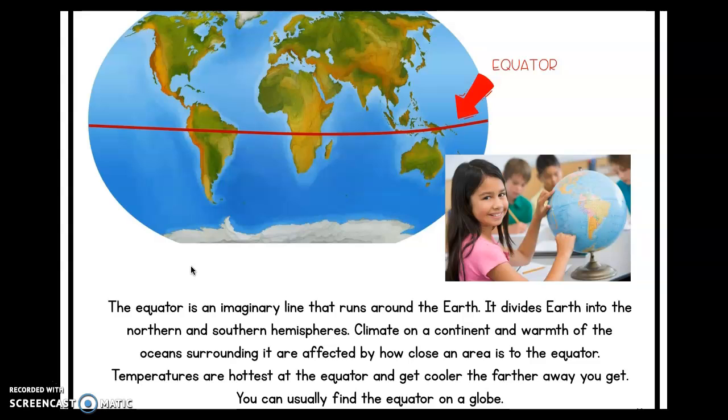So climate or temperature on a continent and the warmth of the ocean surrounding it depend on how close it is to the equator. So the temperatures by the equator are really hot and they get cooler the further away you get. So if you live right on the equator, right on this red line, it is very, very hot where you live. But if you live all the way down here, very far away from the equator, then that means it will be very cold where you live. Usually you can find the equator on a globe. Usually there will be like a red line to show the equator.